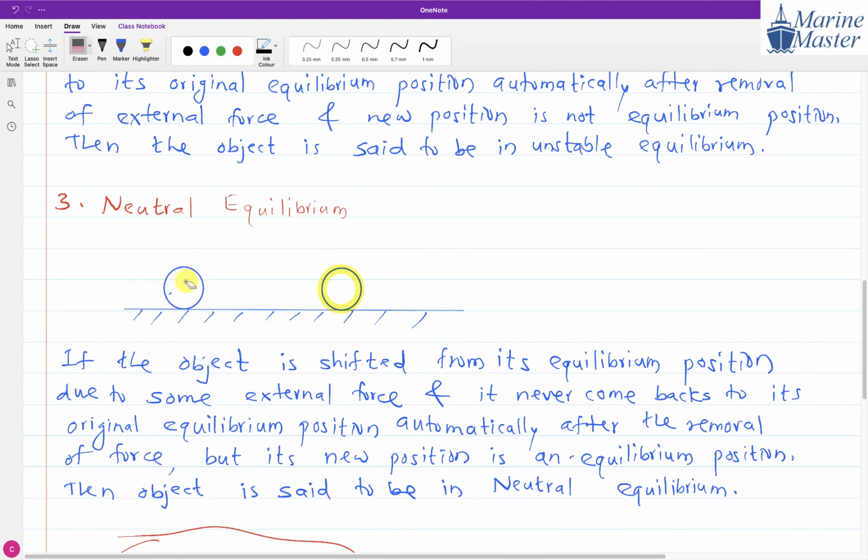Suppose we shift the object from here to this position. This position is also a neutral equilibrium position. It never comes back to its original position, but its new position is an equilibrium position.